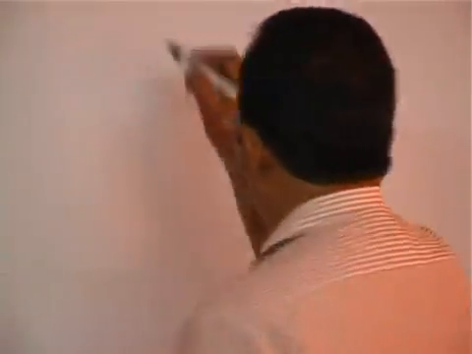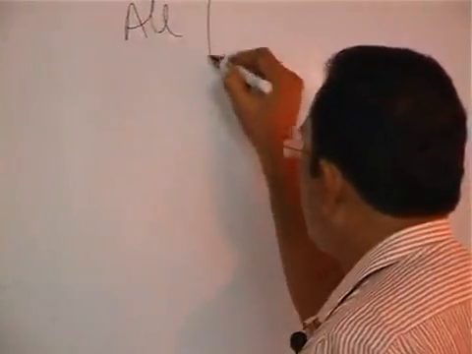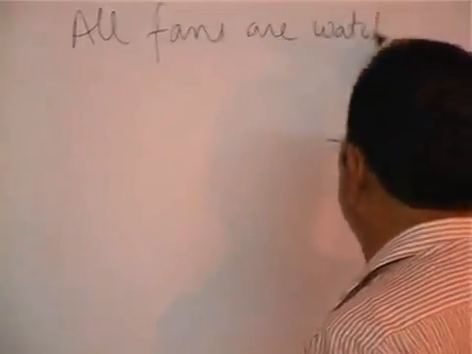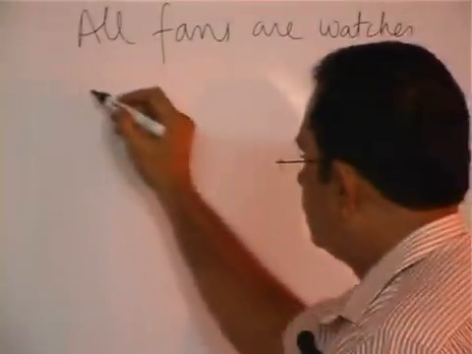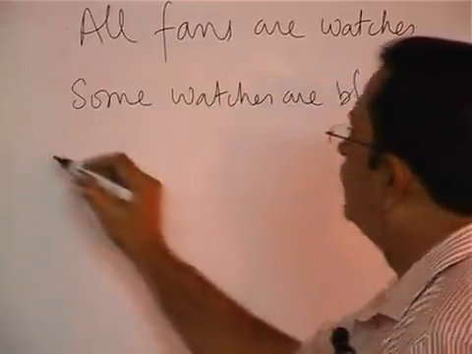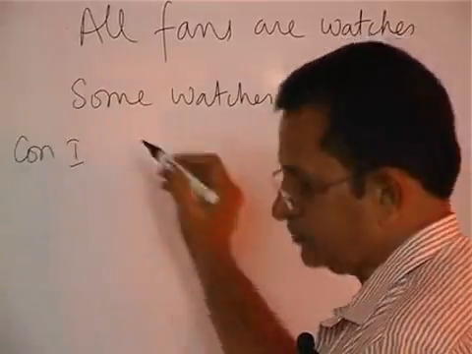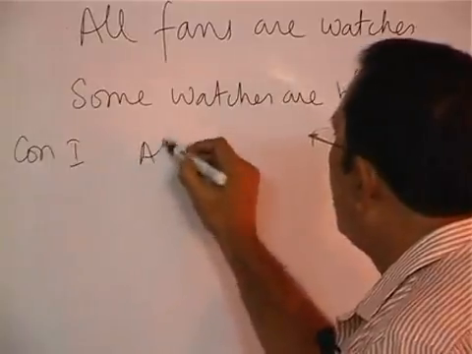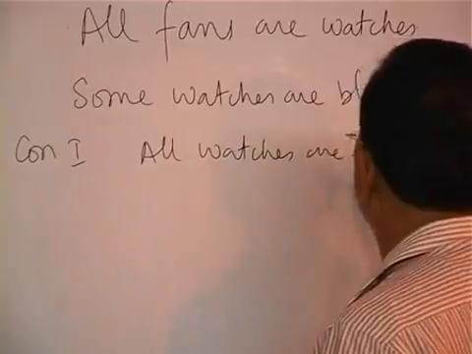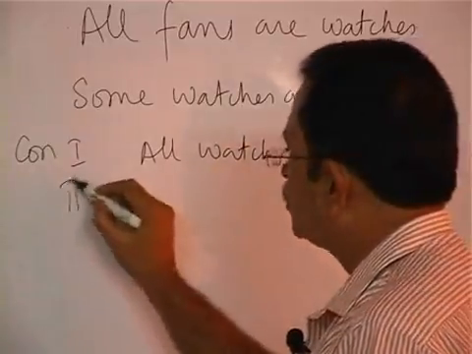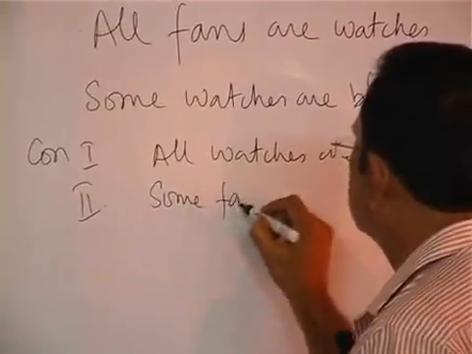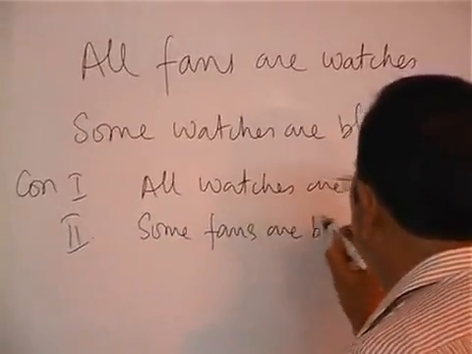For example, all fans are watches. Watches are black. Conclusion 1: all watches are fans. Conclusion number 2: some fans are black.